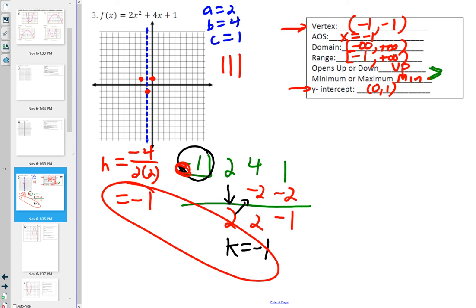which is to say, okay, let's look at this from left to right. Other than the vertex, Jocelyn, those 2 other points that I plotted, how far away are they from the axis? 1 unit. So I've already exhausted that. I can't use anything that's 1 away left or right. But I could go 2 away, I could go 3 away, I could go 4 away, I could go 5. You pick whatever you want.